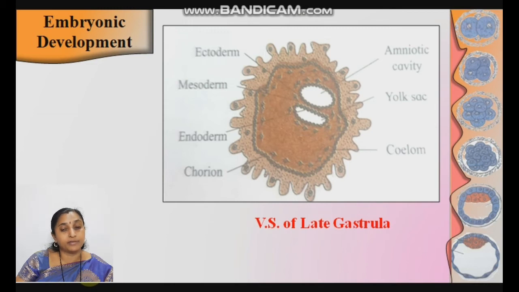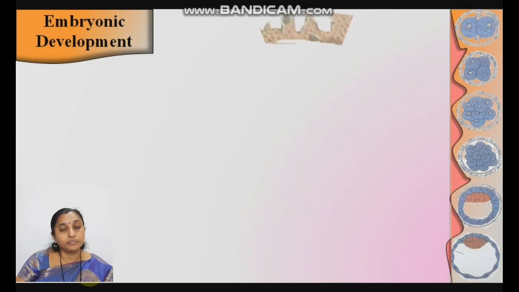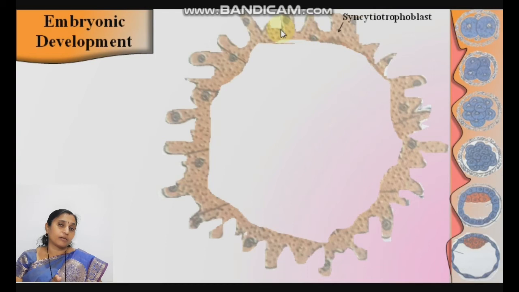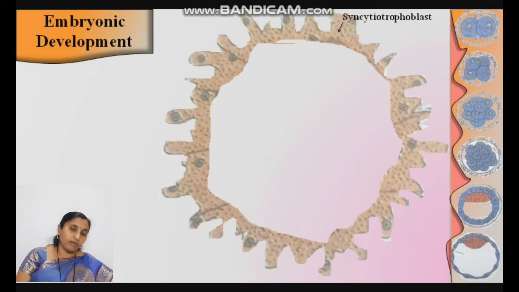How does it take place? See here in the diagram. The outer trophoblast layer is the outer mass of cells in the blastocyst. Before the 8th day, on the 7th day after fertilization, the blastula gets embedded in the uterus.